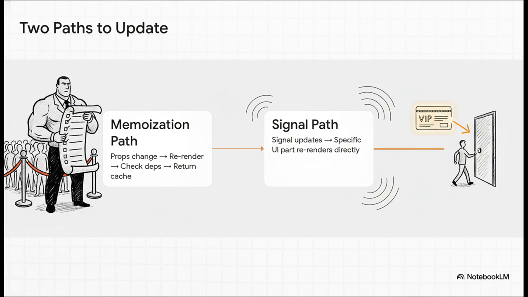And this just lays it out perfectly. You've got two paths to an update. The old memoization way. That's like a bouncer at a huge party. Every time a prop changes, he's got to go down his entire long checklist. But the signal path? That's like having a VIP pass with a personal pager. The second your value updates, you get a direct ping, and only the tiny part of the UI that cares about you changes. Everyone else just keeps partying. It's surgical precision versus, well, a blunt instrument.